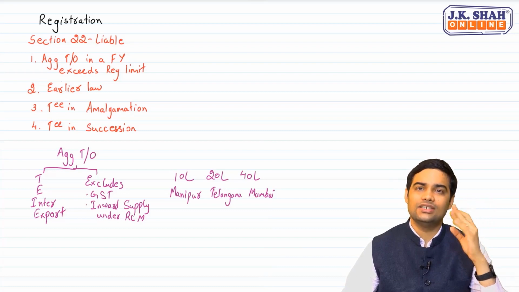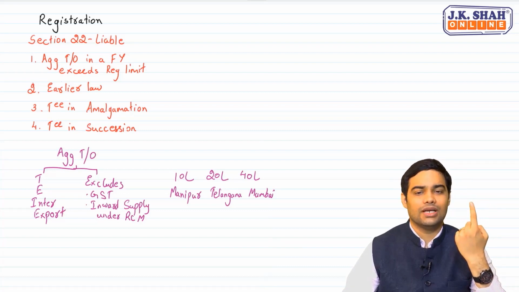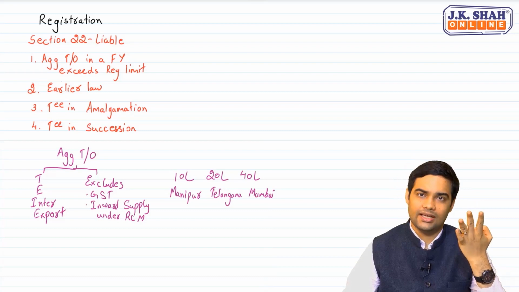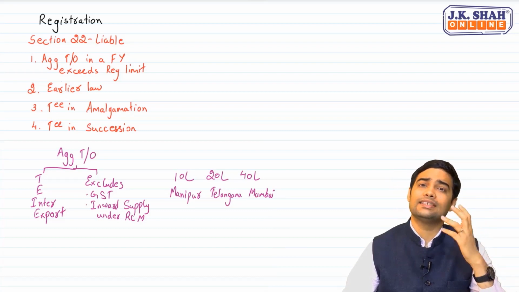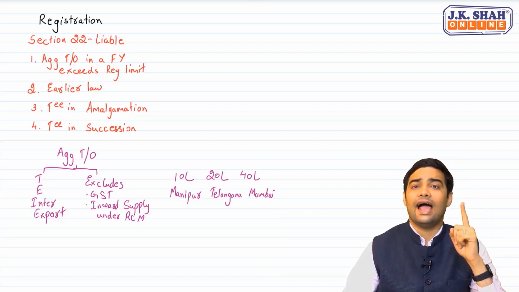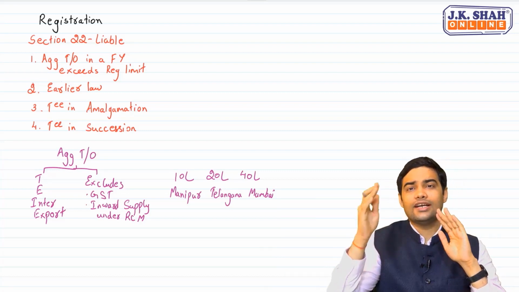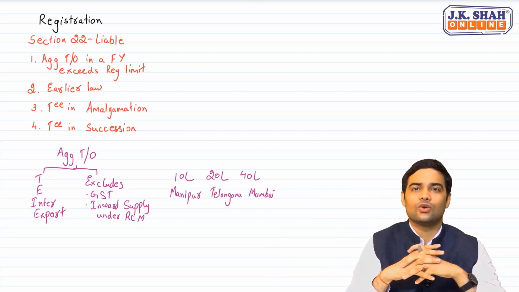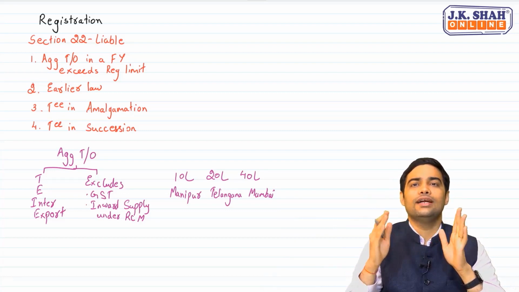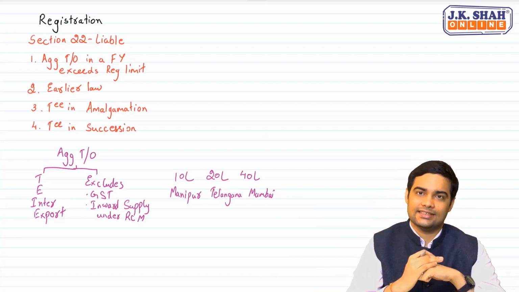Now the question which arises is, what would be my registration limit? Because aggregate turnover is to be calculated on an all India basis, what should be the limit for registration in such cases?